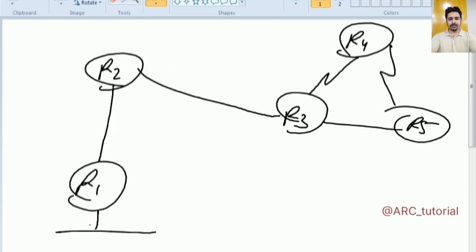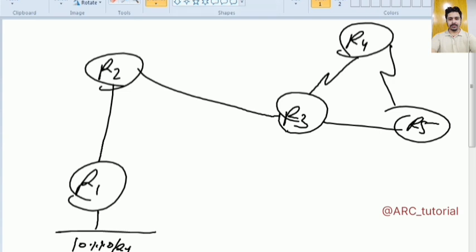There was a network behind R1, 10.1.0.0/24. R1 will give this update to R2 now. R2 will learn it via R1. Then R2 will give this information to R3. R3 will give this information to R4 as well as R5. Are you getting my point or not?